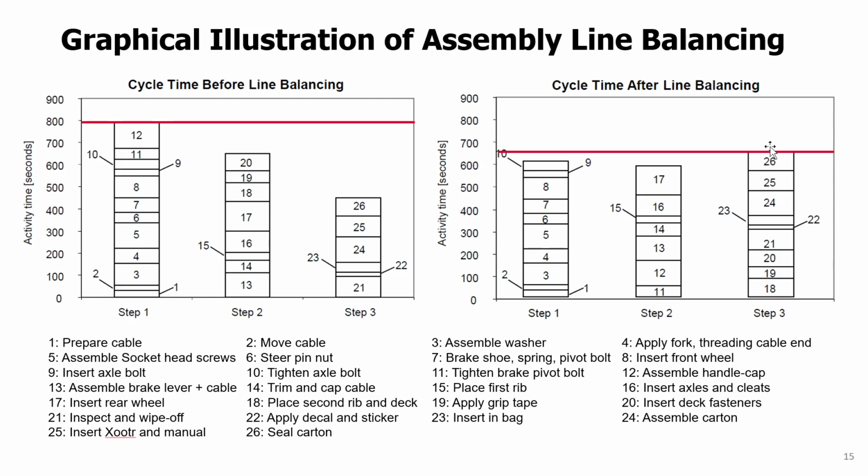Now, after rebalancing, the line can be lowered. It cannot be smaller. We cannot go below the most loaded station. So in this case, station 3 becomes the bottleneck, but that means we can go down with the cycle time to almost 11 minutes, 11 minutes and 5 seconds.